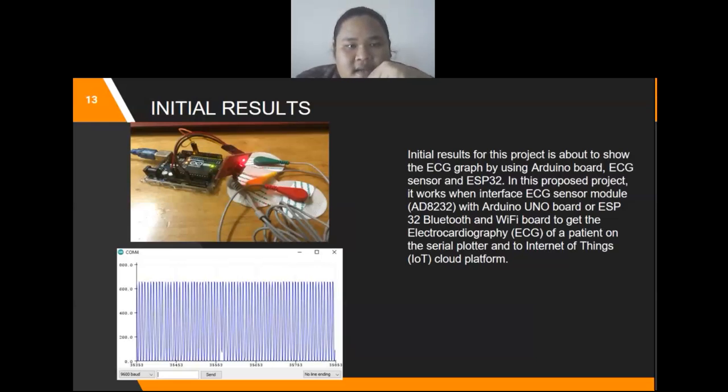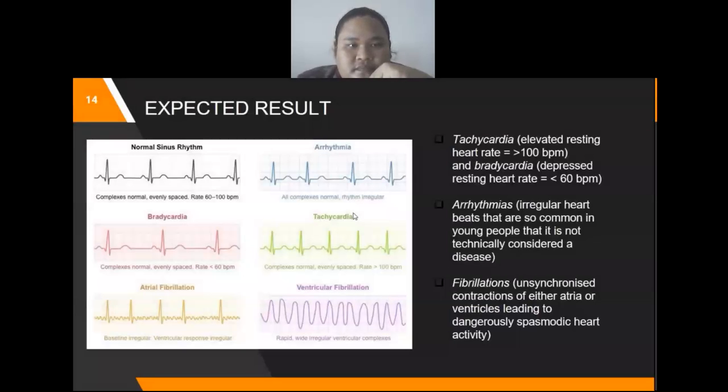In my slide, this is the connection prototype that I connected with the ECG sensor and Arduino. So in the serial plotter, it shows the initial result just like that, the ECG graph. Okay, next. Okay, for the expected result, we show a variety of different types of heart rhythm, such as normal